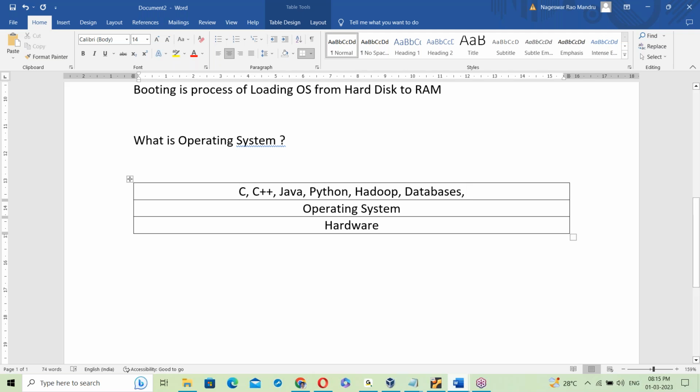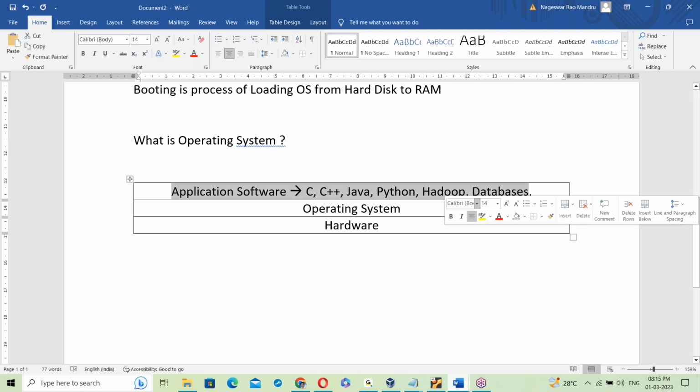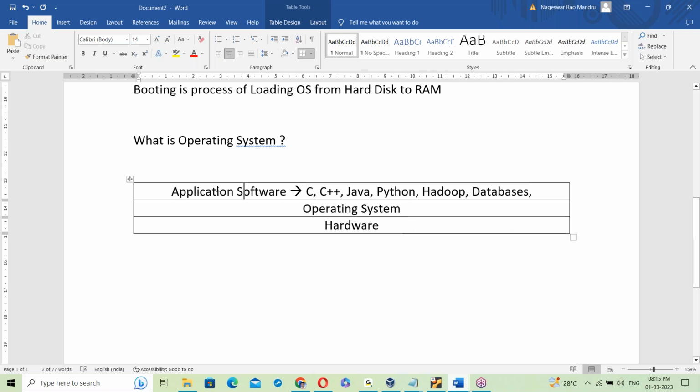So these are application softwares, right? All these softwares running on top of the OS are application softwares.